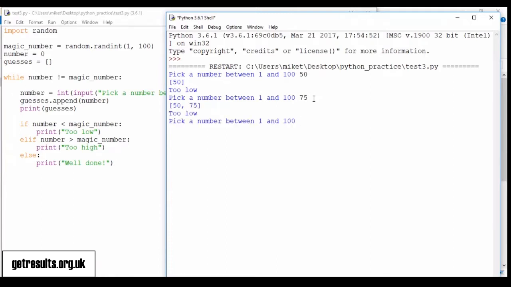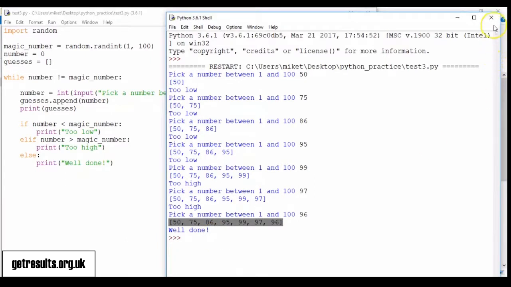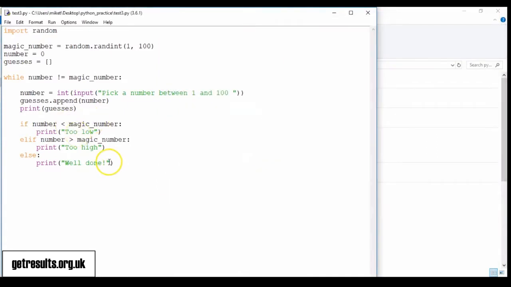It's put it into a list, and then 75 it's putting into the list, and as I add more numbers, it's recording all those in the list for me. Not doing quite as well as I did last time, but there you go. There's the list of numbers that I've inputted as guesses before I got it right.